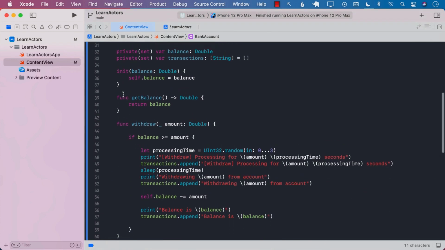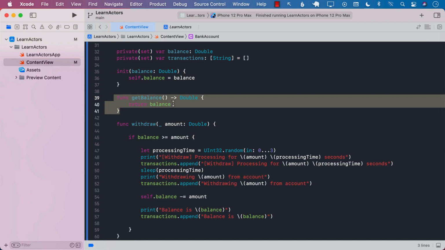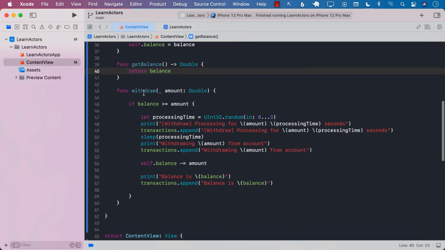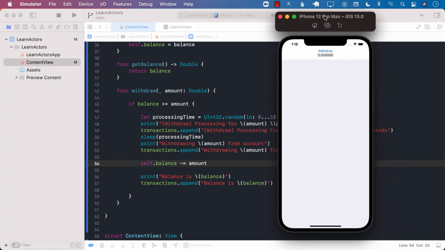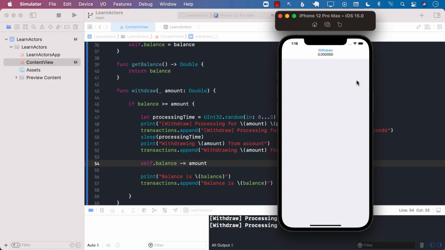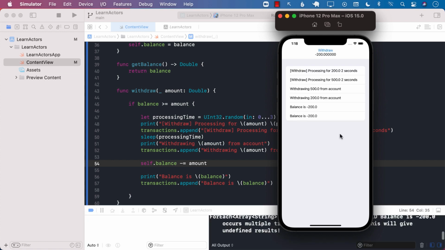You can see that we added a get balance function, which returns the balance. We have a withdraw function, and other stuff is just the same. If I go ahead and run the application right now, I can see the withdraw button. Let's go ahead and click on withdraw. And you can see that when we withdraw, our balance ends up being minus 200, which is not good. This is not what we want.